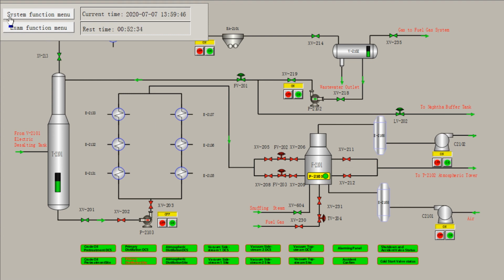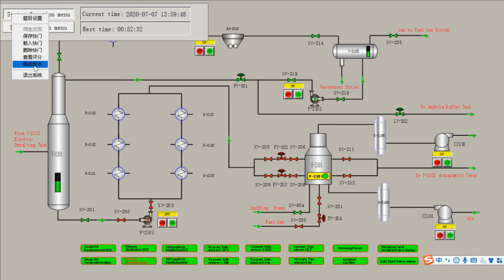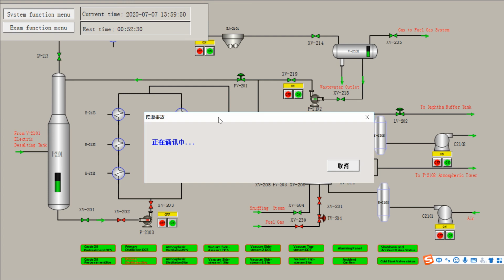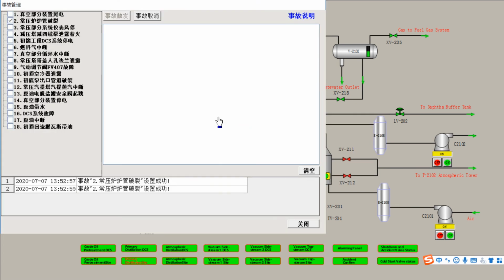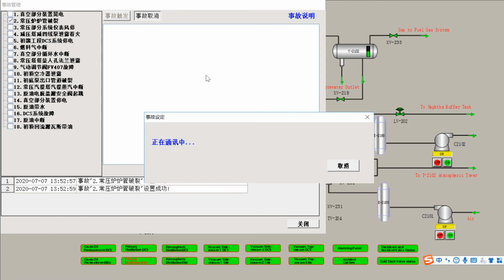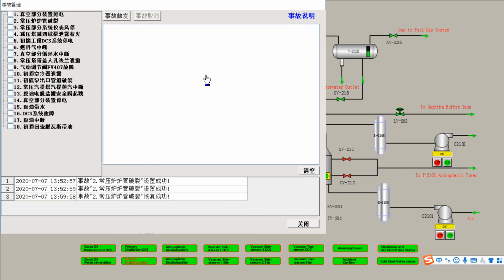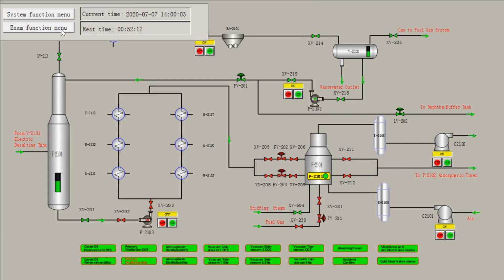Then we click the System Function menu to choose the second last, to cancel the instruction. Okay, then we can stop.